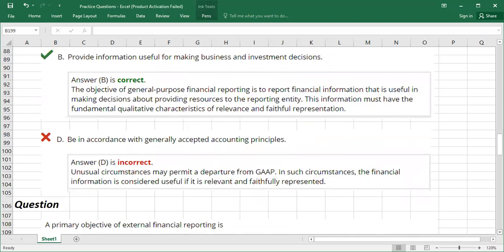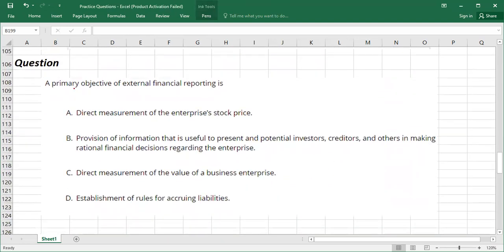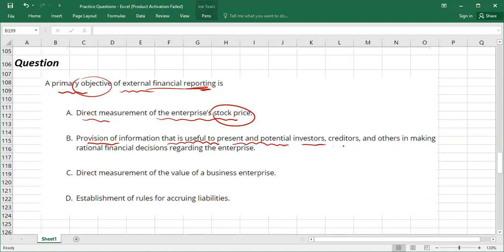Then we have the next question. A primary objective of external financial reporting is what? What is the purpose of external financial reporting? Is it direct measurement of the enterprise stock price? No. How to calculate the value of stock prices or value of business is not part of financial reporting. It's not the objective of financial reporting. The objective of financial reporting is to provide information that is useful to present and potential investors, creditors, and others in making rational financial decisions regarding the enterprise.